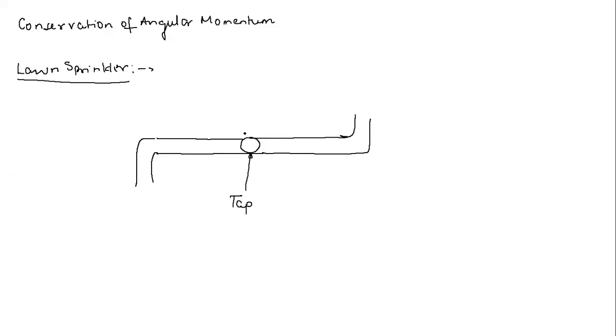Now this is rotating, let us say, with a constant angular velocity omega. I am assuming this omega is constant. That means if I attach a frame of reference small xy, this xy is an inertial frame of reference.